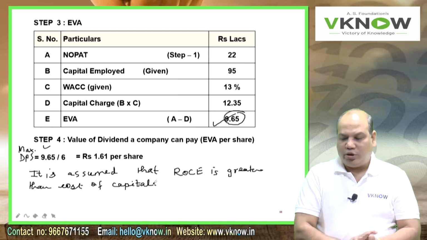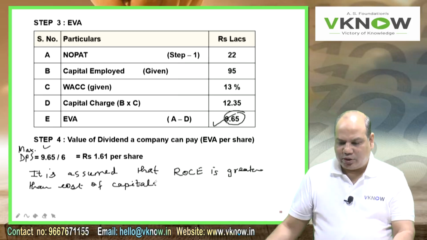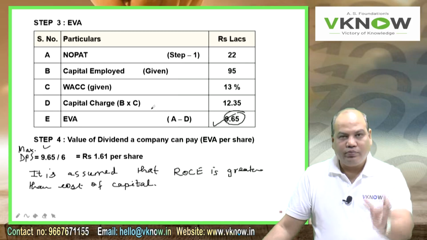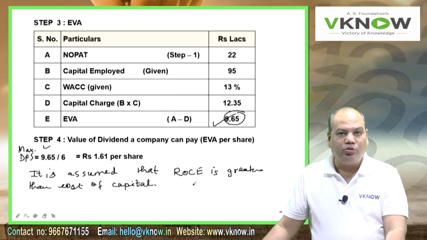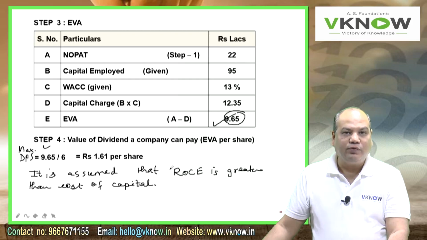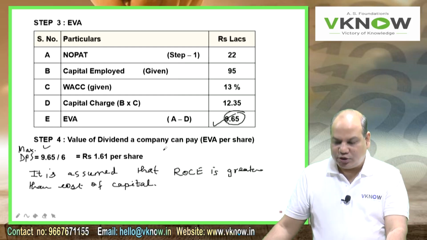Return on capital employed is greater than the cost of capital. So the logic is, if you pay more dividend, your retained earning will go down. So your NOPAT in future will go down more than the capital charge. And as a result, EVA will fall. And if EVA will fall, the value of the share will fall.